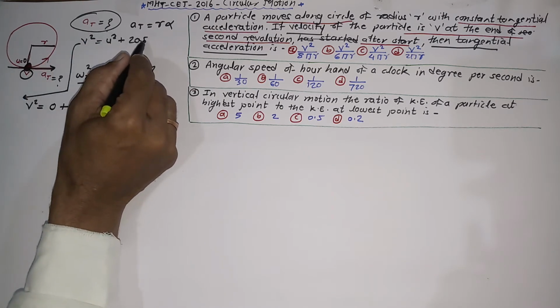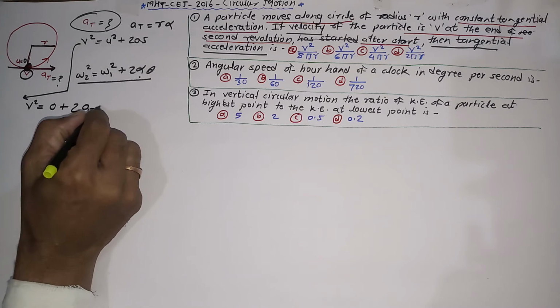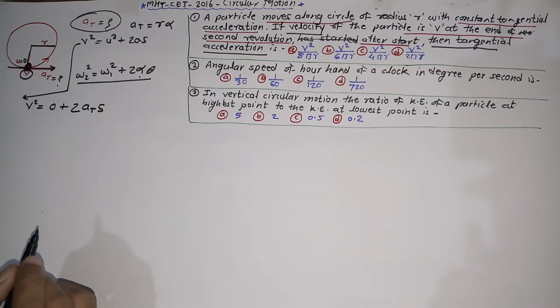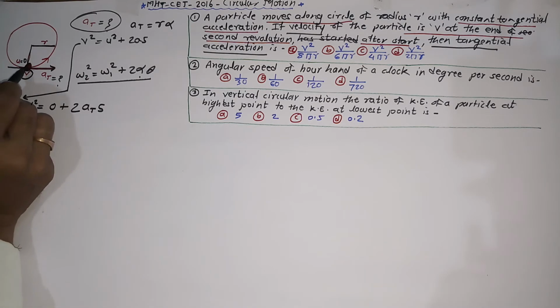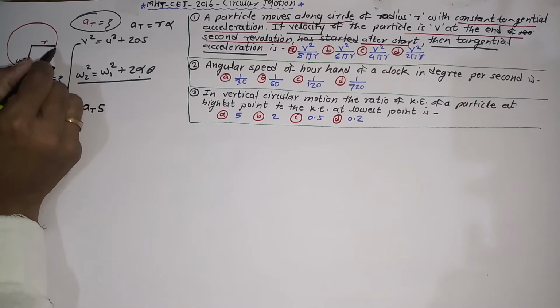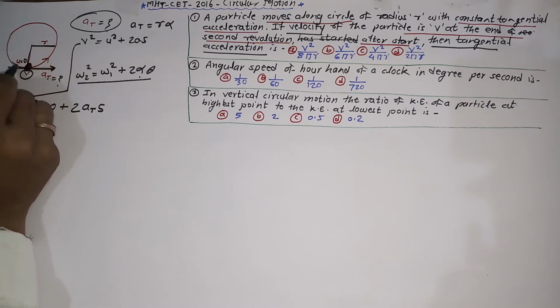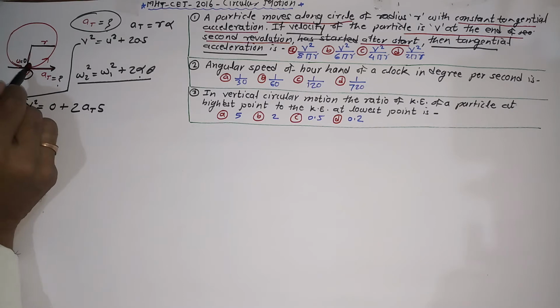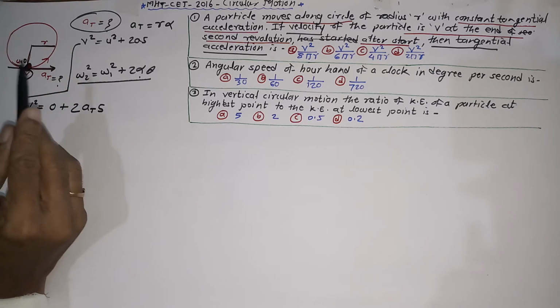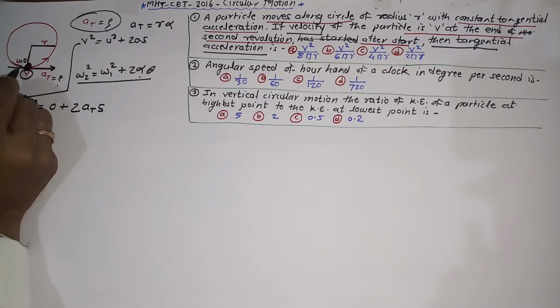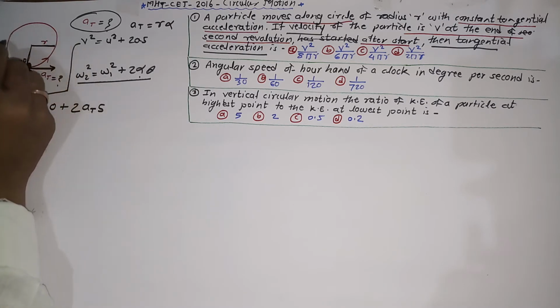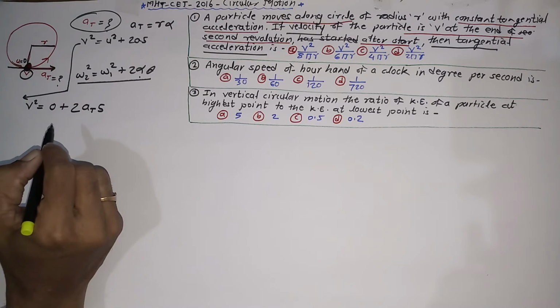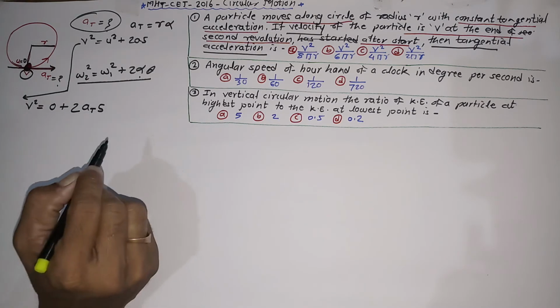Then s is nothing but a displacement, or you may say distance here. So you can think here, whenever the particle completes one revolution, this much amount of distance is covered by the body. And what is the distance per one revolution? Actually it is equal to the circumference of that circle. Per one revolution, the circumference of the circle means that distance is equal to 2 pi r.